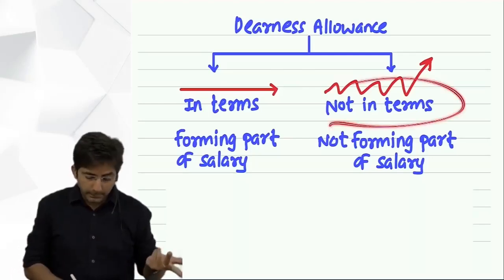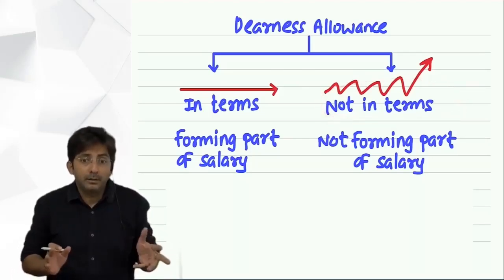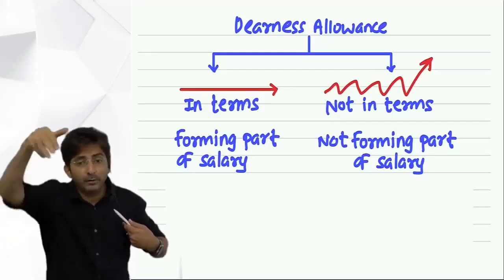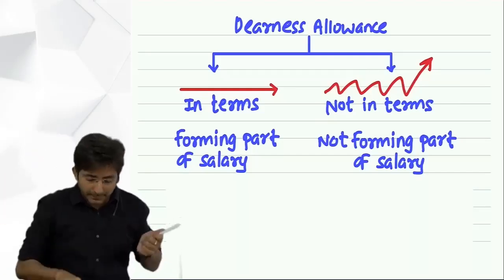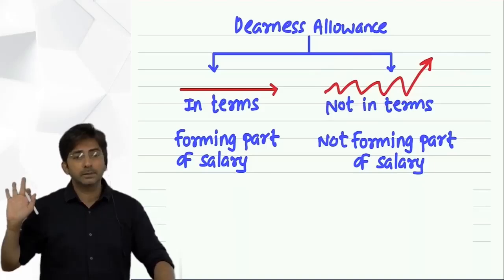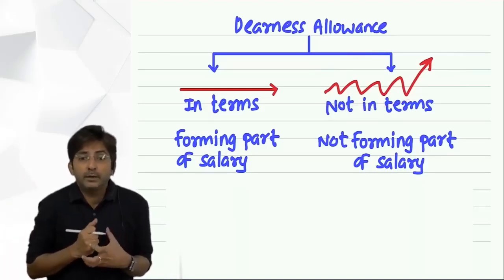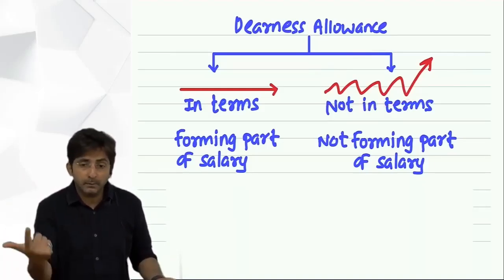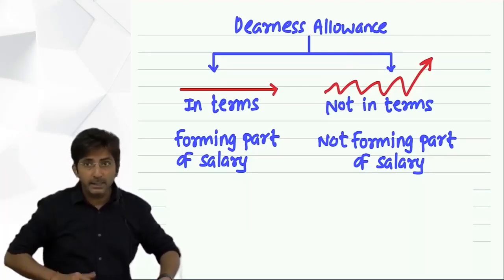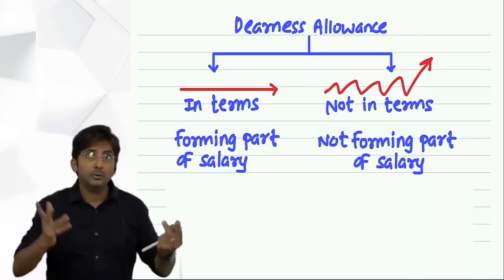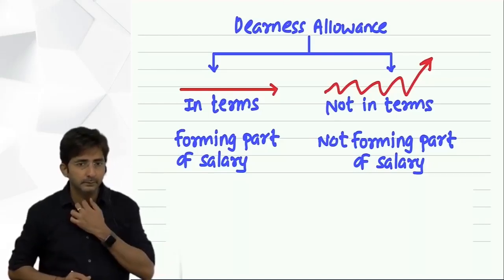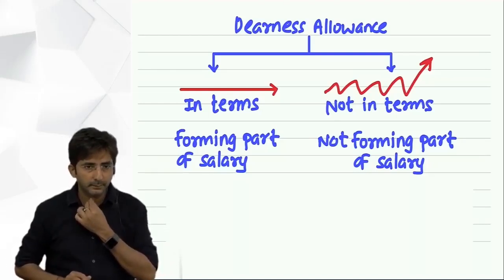Okay. But here it is not in terms, because this DA will not change according to the terms of the boss. It will fluctuate according to inflation. This will fluctuate according to inflation, but it will not move as per the terms. Means even if the boss doesn't want to increase your DA, the employee can say, sir, as per our rules of job, my DA is not in terms, it goes as per inflation, and there is inflation in the market. And as soon as there is inflation, the boss will increase your DA. Okay. So in terms of amount, it will be already included in the basic salary.